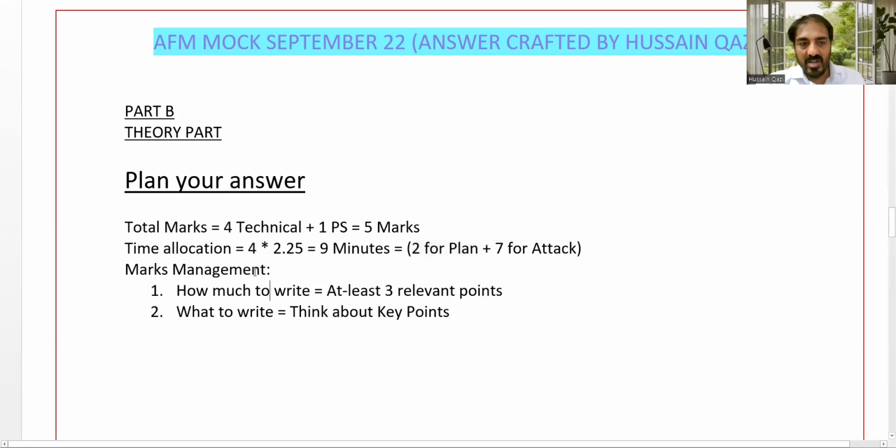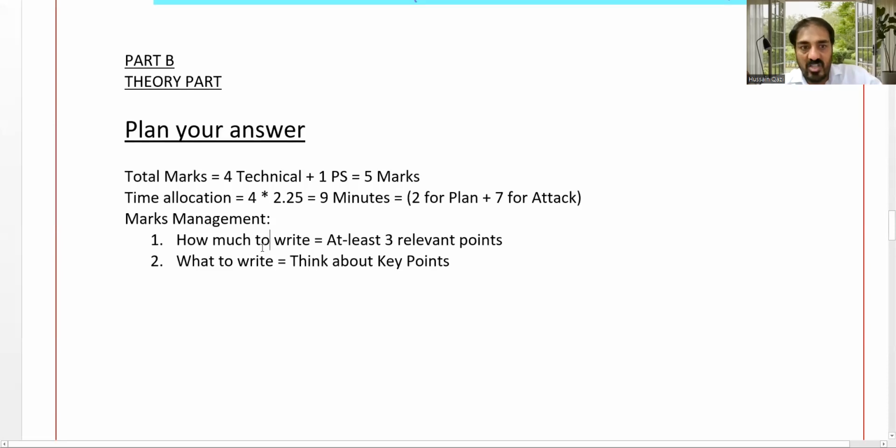Now, start with marks management. Marks management means thinking about how much to write for these 4 technical marks, including the professional skill marks as well: at least 3 relevant points, 3 contexts to consider here.